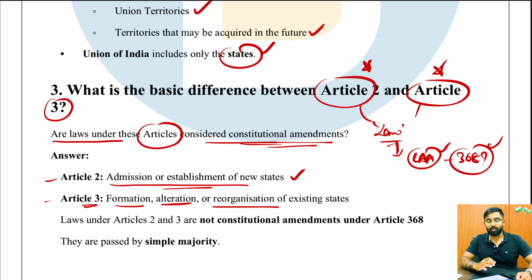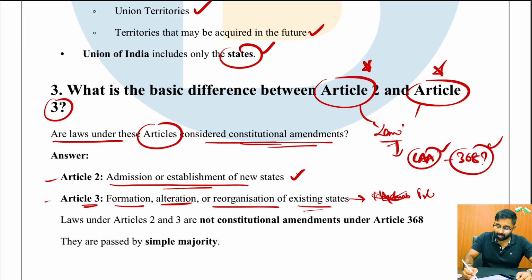So here we're not talking about the admission or establishment of any new territory or any new states, but we are talking about the formation, alteration and reorganization of the existing states for that matter, right? For example, you have Telangana, which was separated from Andhra Pradesh, right? So that is one of the very recent examples.